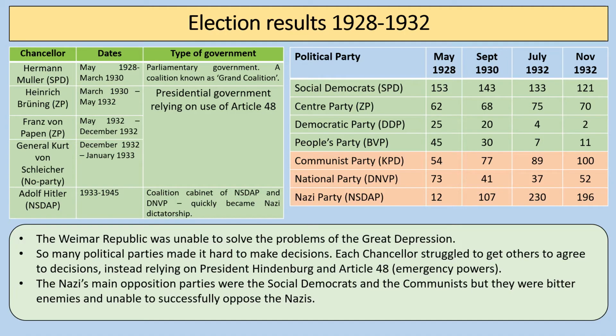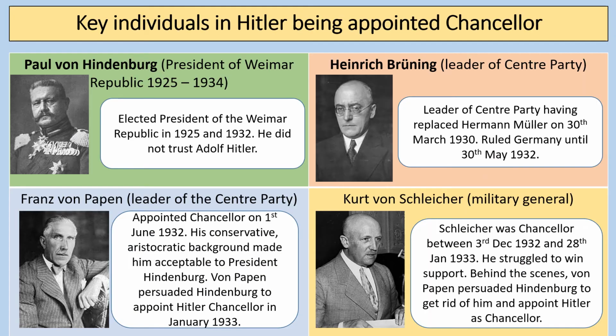So one of the key features during this time is the Weimar Republic can't solve the problems of the Great Depression. There are many political parties. Remember, the system of proportional representation meant there's lots of political parties that get elected. So there is this reliance on President Hindenburg and the use of Article 48, which from the Weimar Constitution means the president can rule in an emergency. So let's find out the process of what happened when Hitler was appointed Chancellor.